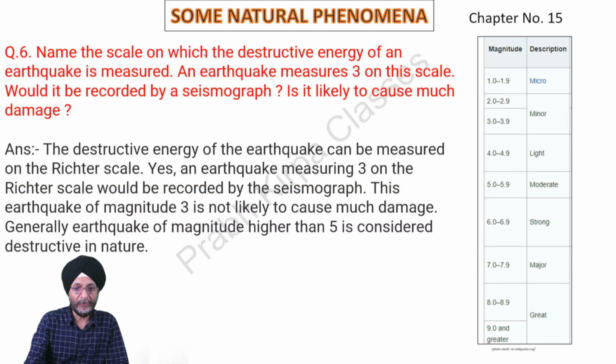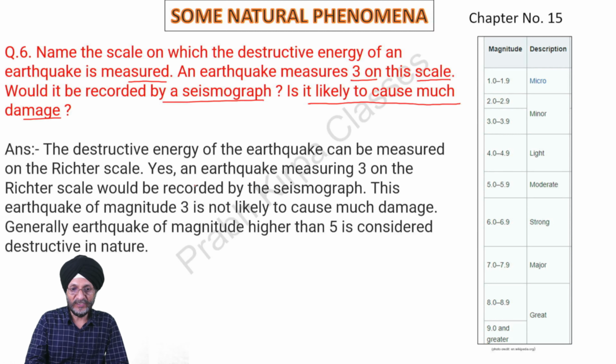Next, name the scale on which destructive energy of an earthquake is measured. An earthquake measures 3 on this scale. Would it be recorded by a seismograph? Is it likely to cause much damage? Answer. The destructive energy of the earthquake can be measured on the Richter scale.